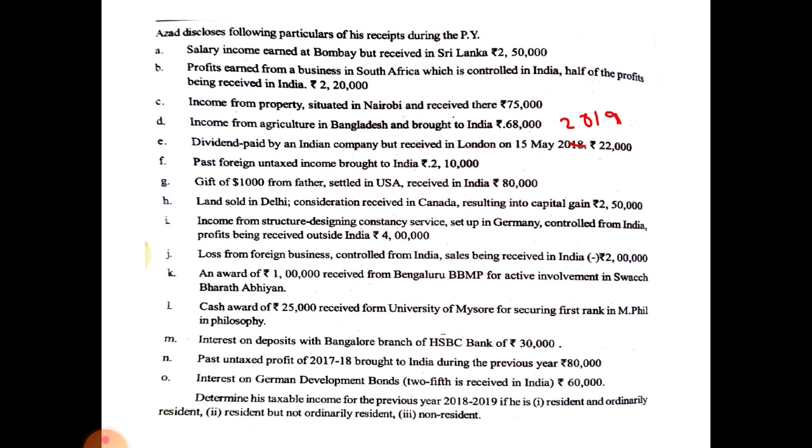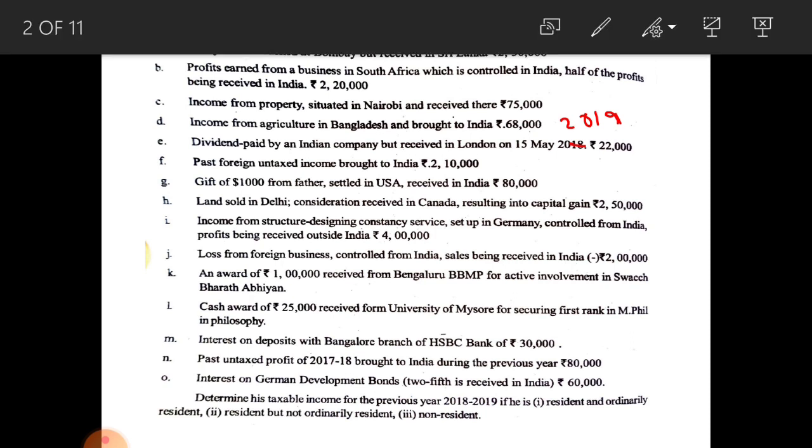Next one, land sold in Delhi, consideration received in Canada, resulting into capital gain of 2,50,000. Here land is sold in Delhi, that is land is situated in India but amount received in Canada, that means income accrued in India, taxable in the hands of ordinary resident, not ordinarily resident, as well as non-resident. All three categories must pay tax on this 2,50,000.